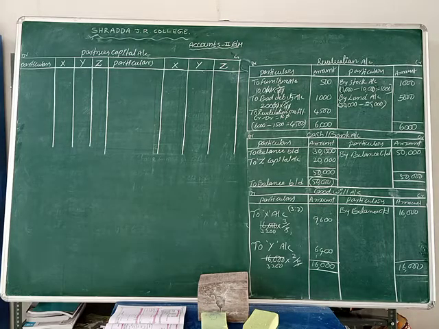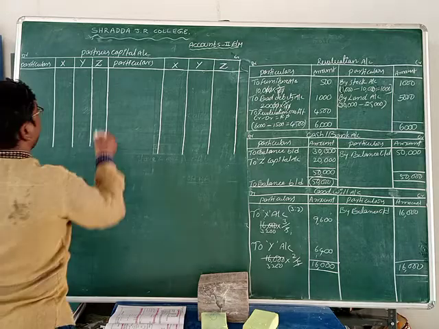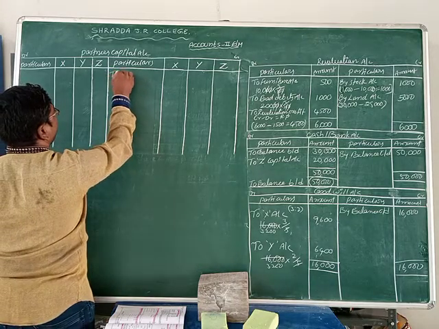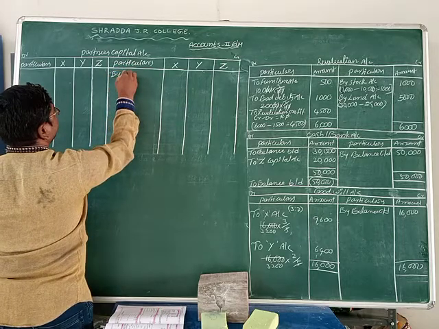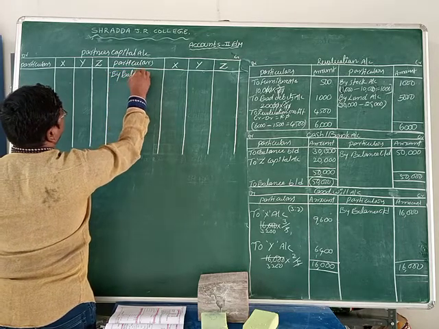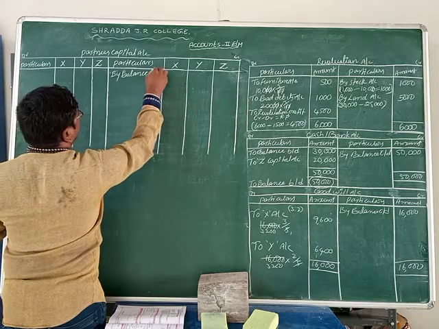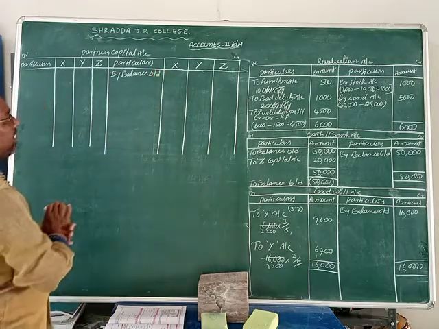This partners capital account has opening balances, and on which side, friends? Credit side. Now we can record the opening amount. How can we write that? By balance brought down. What is the balance brought down here?